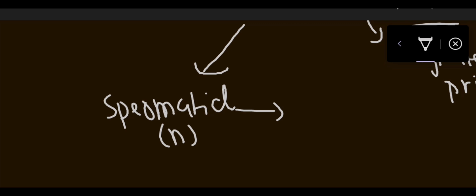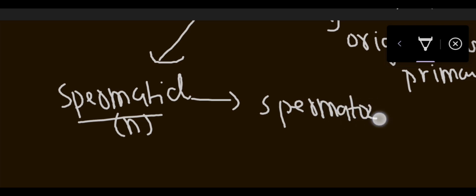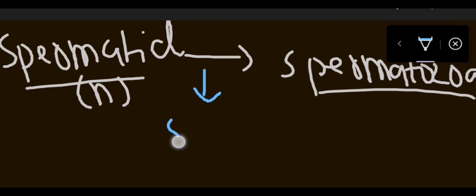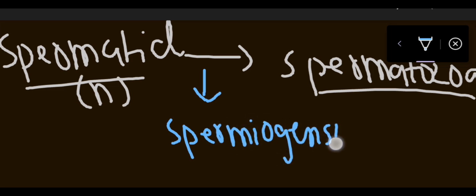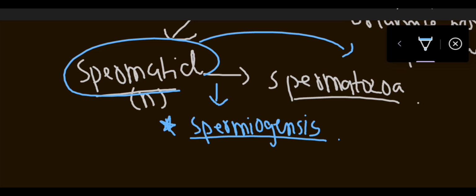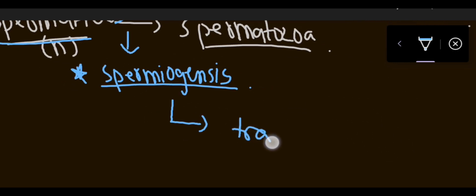Now here the process will happen which is spermiogenesis, in which spermatids will convert into spermatozoa. Remember this, spermiogenesis is the process in which spermatid converts into spermatozoa. This is basically one of the biggest transformative changes.